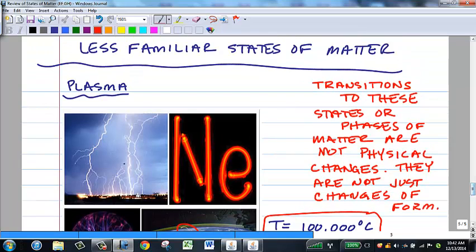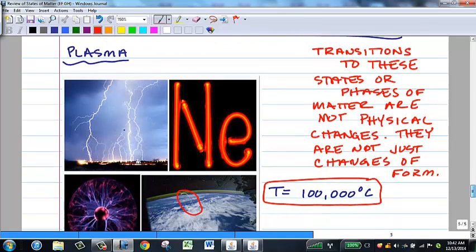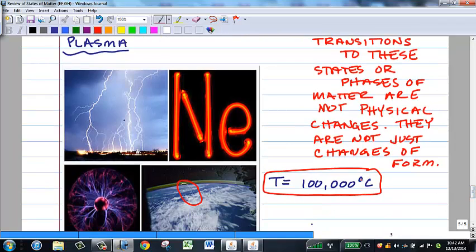I know that we said that changes of state were physical changes and not chemical changes, but the change to a plasma could not be considered a physical change. If I had water, for example, and tried to raise its temperature to 10,000 degrees Celsius, it just would not be water anymore. The water molecules would first break down into hydrogen and oxygen molecules, and then those would break down into hydrogen and oxygen atoms, and then the electrons would start to come off of those atoms. So by the time I got to this high temperature, there's no way it's water anymore. That would not be considered a physical change.